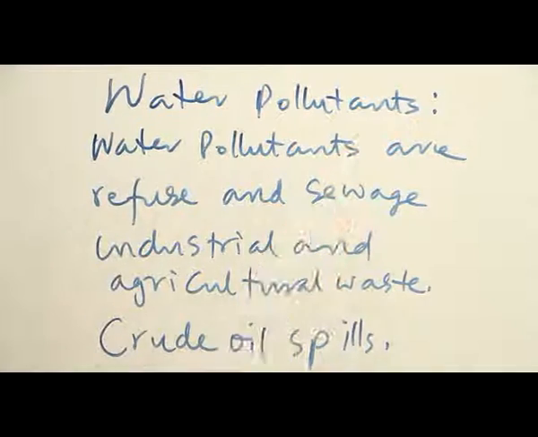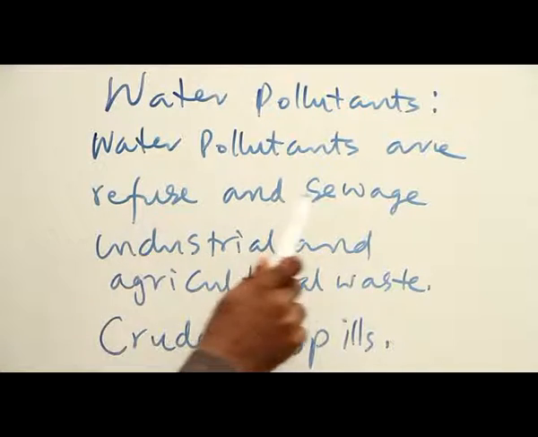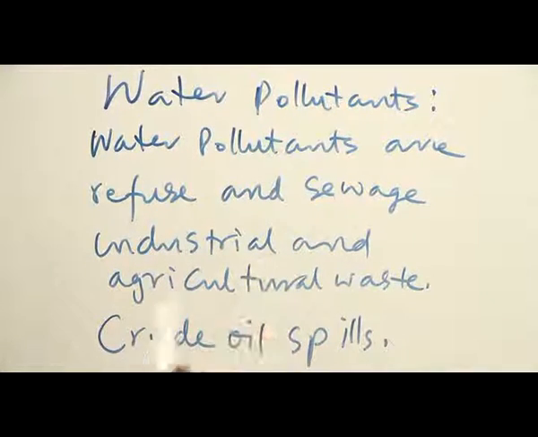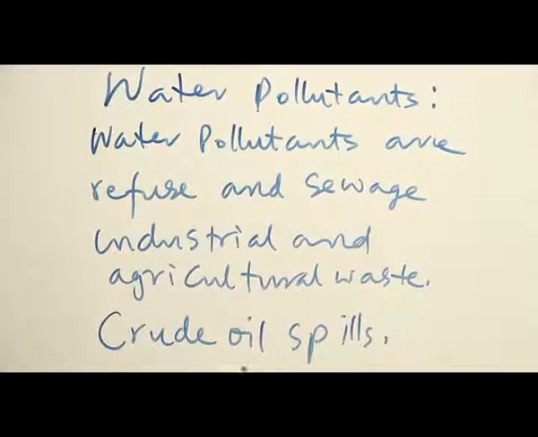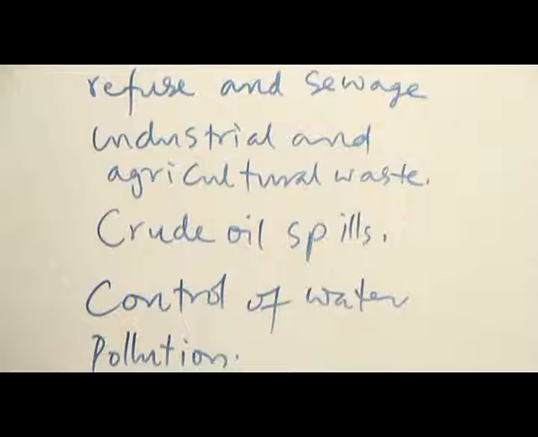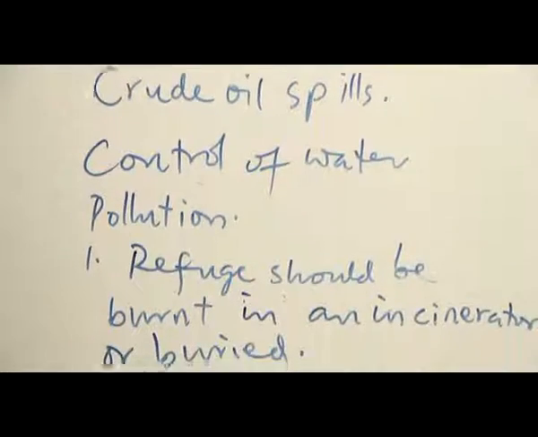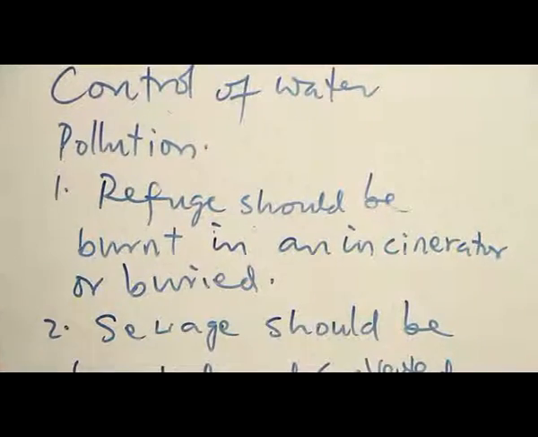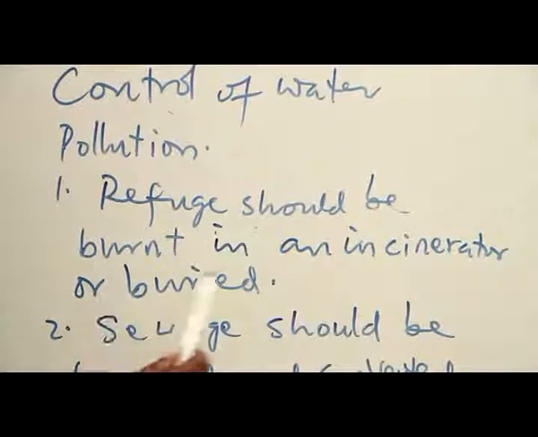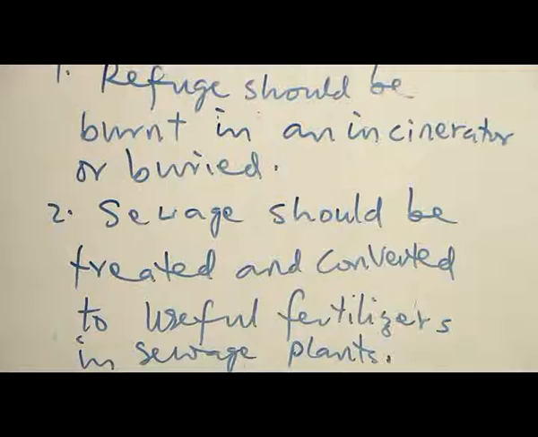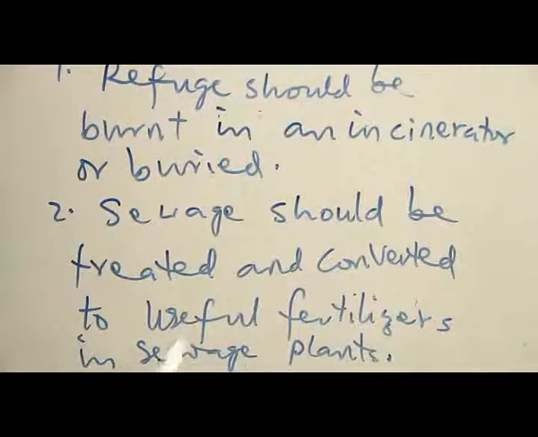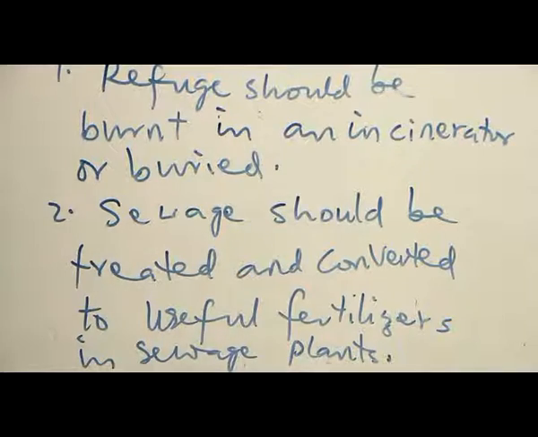Water pollutants. Water pollutants are refuse and sewage, industrial and agricultural waste, and crude oil spills. Control of water pollution. Number 1. Refuse should be burnt in an incinerator or buried. Number 2. Sewage should be treated and converted to useful fertilizers in sewage plants.